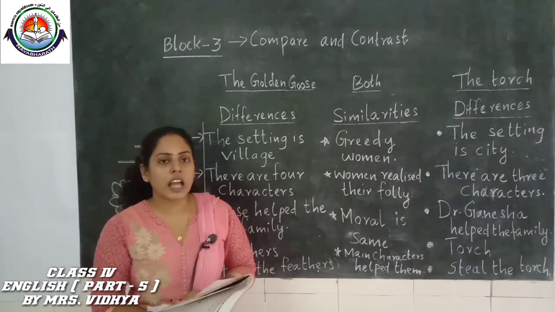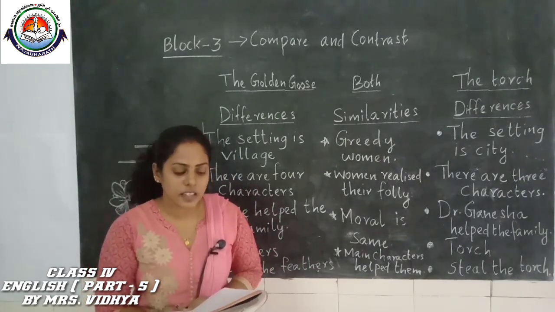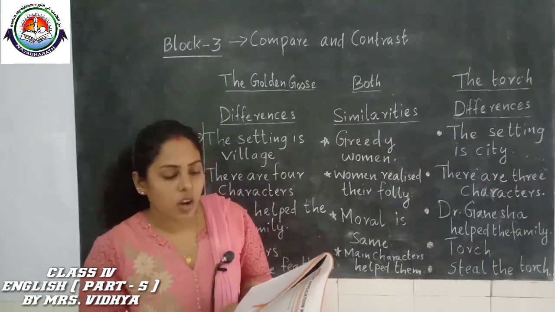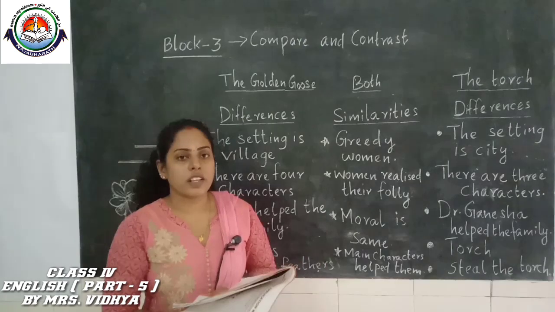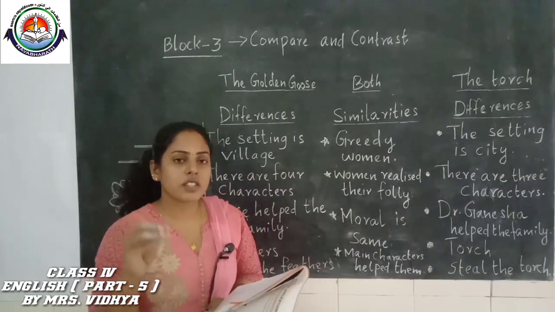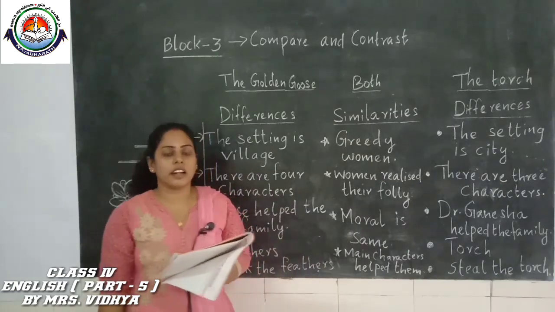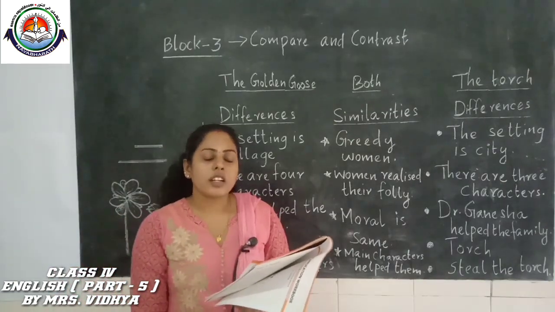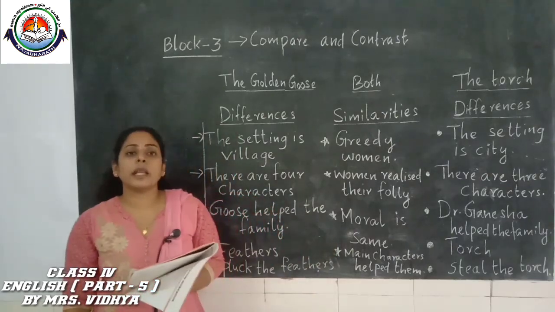First we have to write the similarities, isn't it? The stories, the Golden Goose and the torch, are similar in many ways. Which are the ways we have to explain next? So first we start the sentence like that.